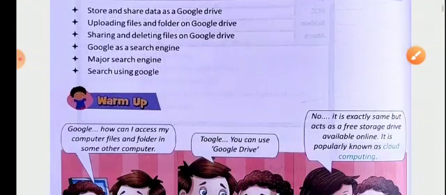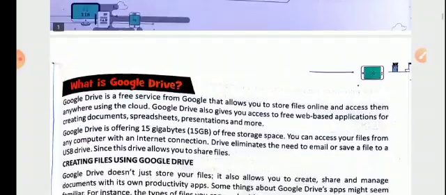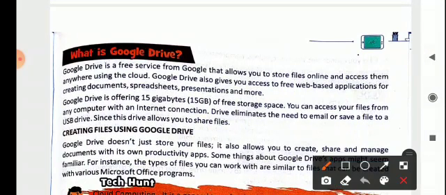So let's start with what is Google Drive. Google Drive is a free service from Google that allows you to store files online and access them anywhere using the cloud, which is known as cloud computing. Basically, whatever mobile data we have, we can store in our Google Drive.